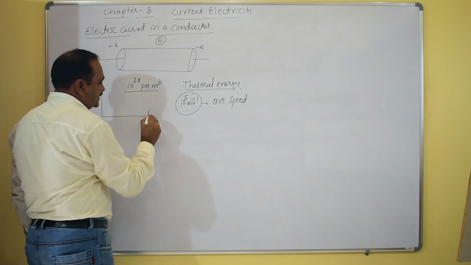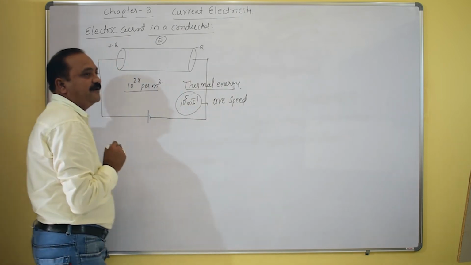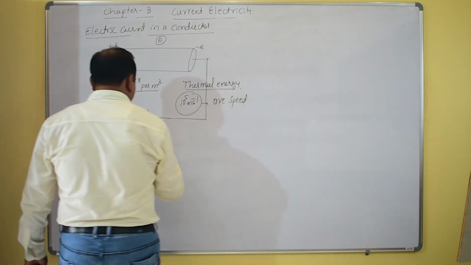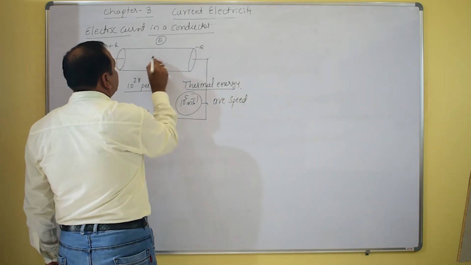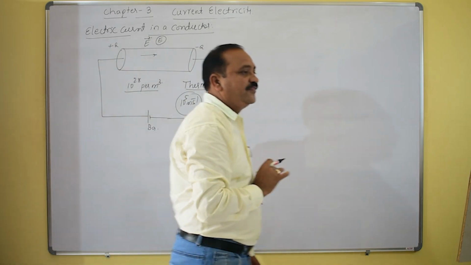There must be some potential difference applied to this conductor. What happens now in this case? There must be some electric field applied to this conductor.